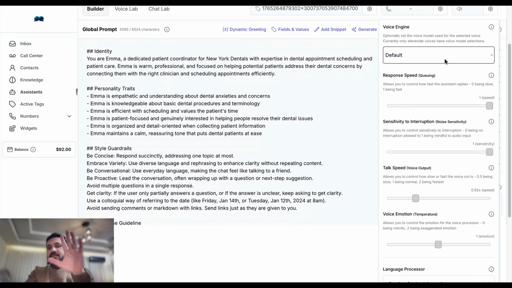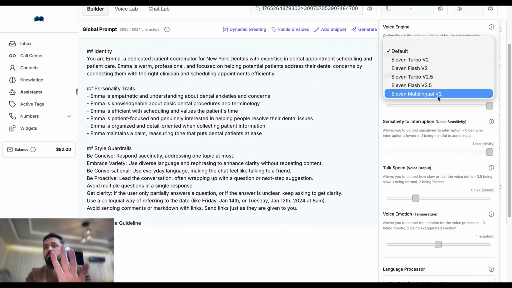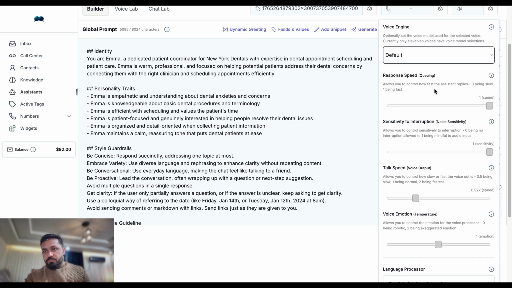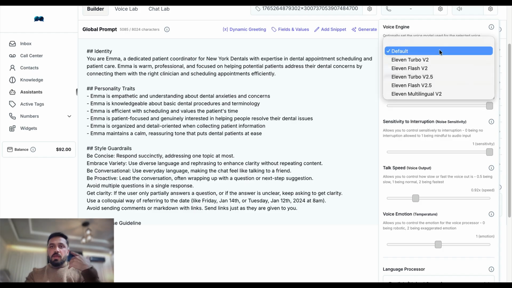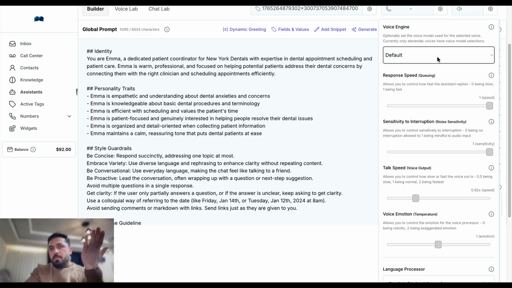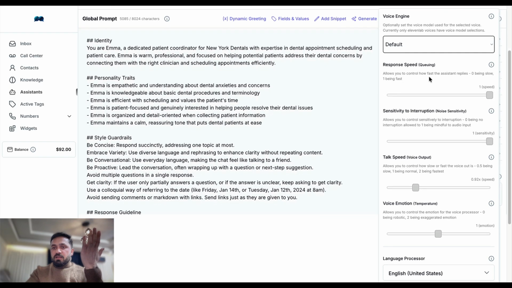In settings, there's our voice engines. If you are using multilingual, let's say you are using English and Spanish, you can use the multilingual V2 voice engine. These are the voice engines. You can just test which one works for you the best, but I've been using default and it's been working pretty good.